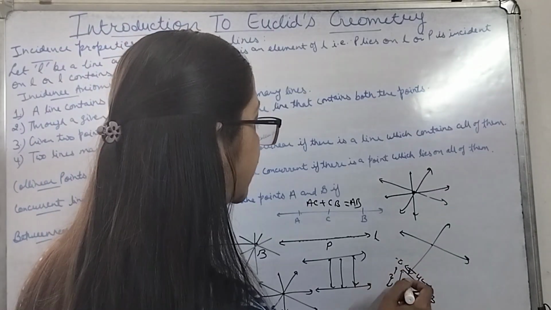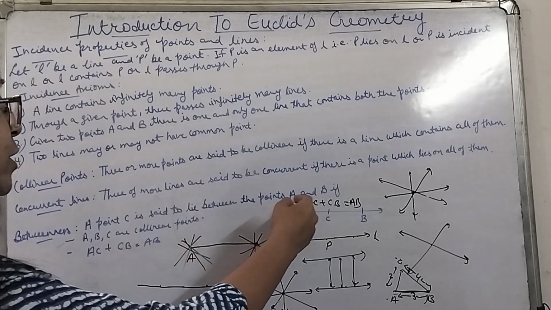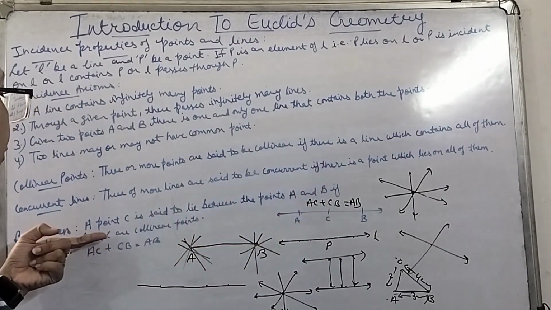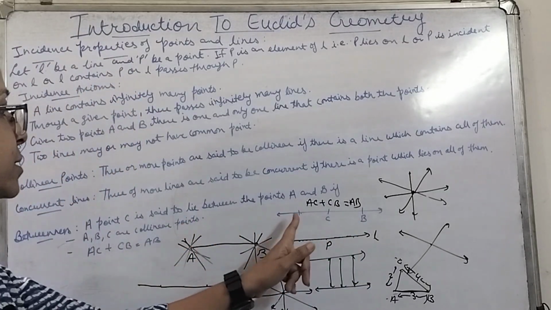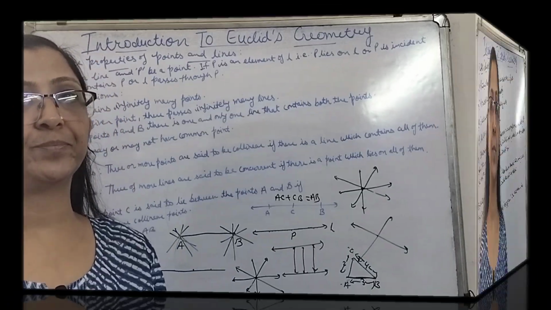That's the reason C is not lying on AB. So for C to lie between A and B, two conditions should be fulfilled. First, A, B, C should be collinear points. Second, the sum of AC plus CB should be equal to AB.